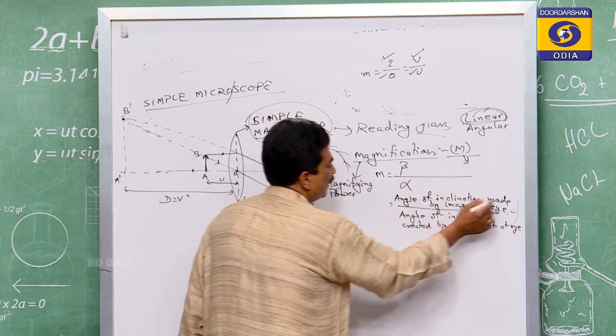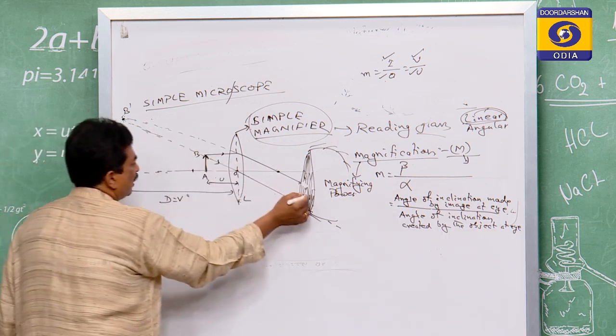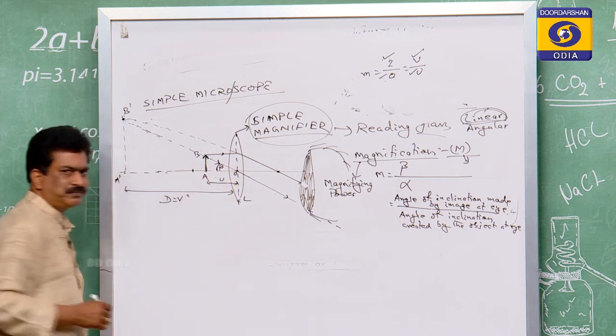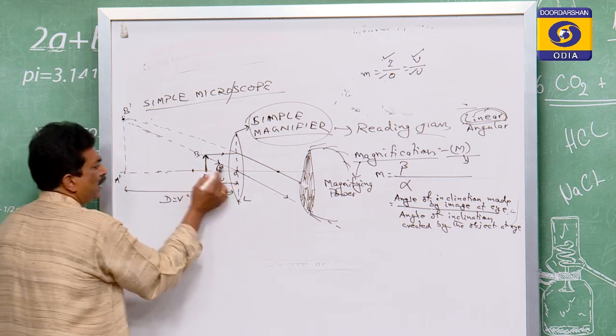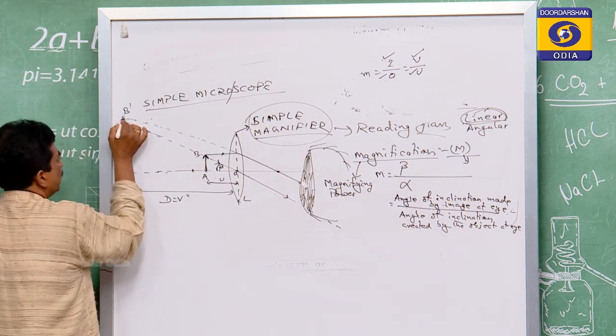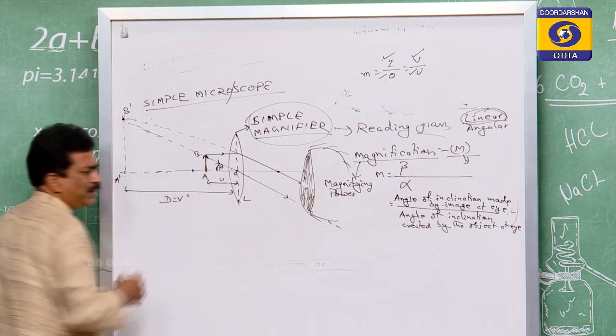So that is the angle of inclination made by the image. You see, this is the image, this is the eye, and the angle which it makes is beta. This angle is beta. The angle of inclination made by the image, this is the image, the angle which it forms at the eye, is equal to beta.